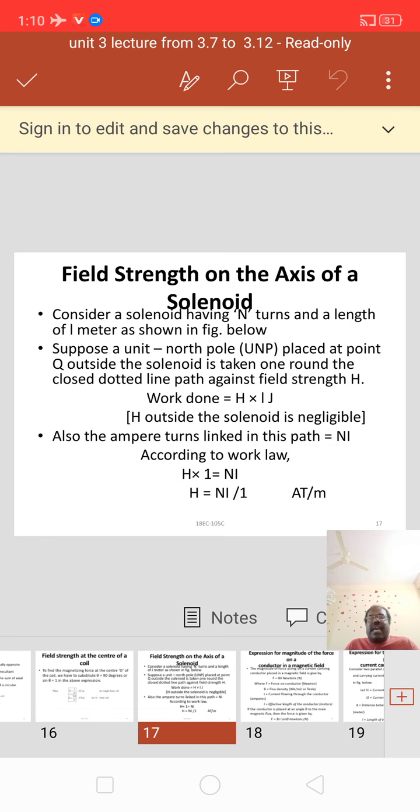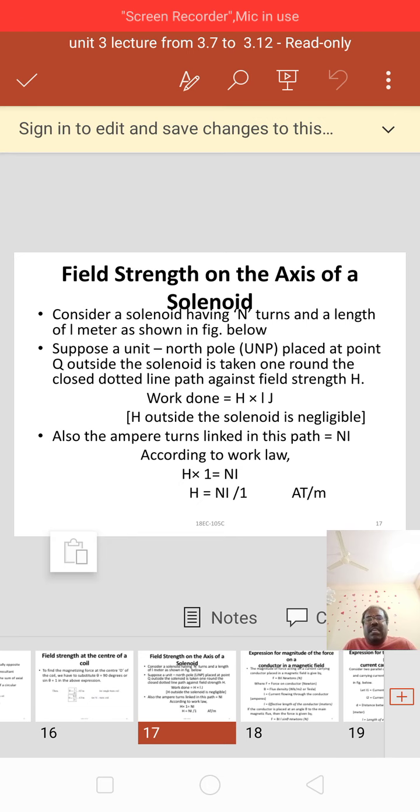Field strength on the axis of a solenoid. Consider a solenoid having N turns and a length of l meters as shown in the figure below. Suppose a unit north pole, that is UNP, placed at a point Q outside the solenoid, is taken once around the closed dotted line path against the field strength H. Work done equal to H into l.